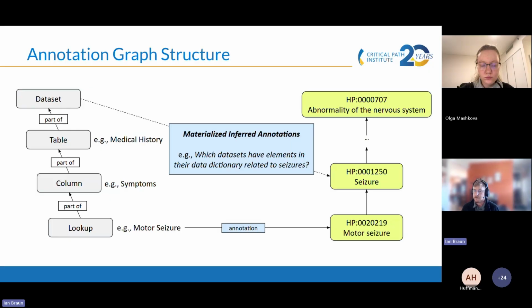And then using the part-of relationships on the left and the subclass relationships on the right, we can infer and then materialize basically all the pairwise combinations, edges that appear above the original annotation. So the presence of those edges in the catalog is what allows you to go to a term like seizure, the superclass, and quickly find out which data sets have some data that applies to it or one of its subclasses.